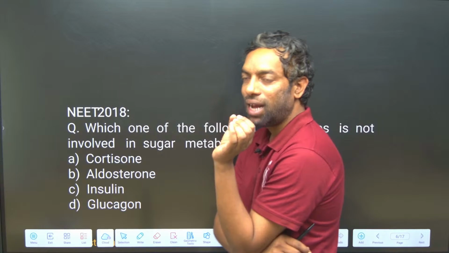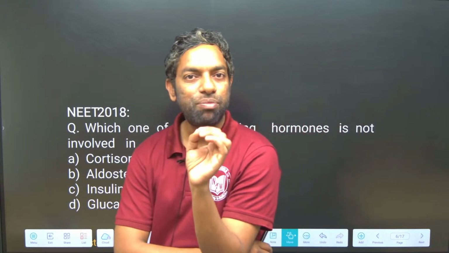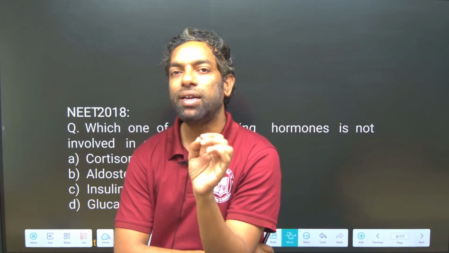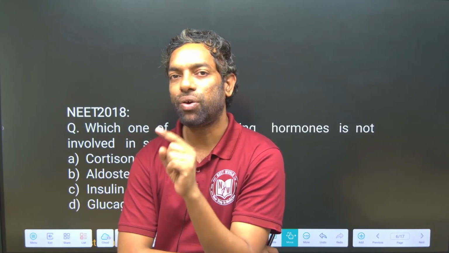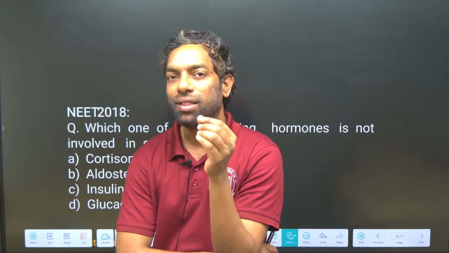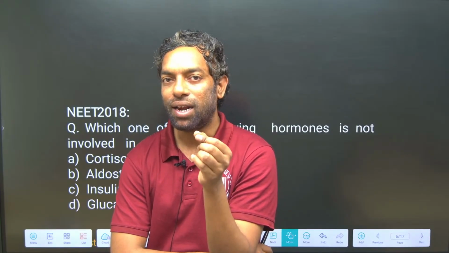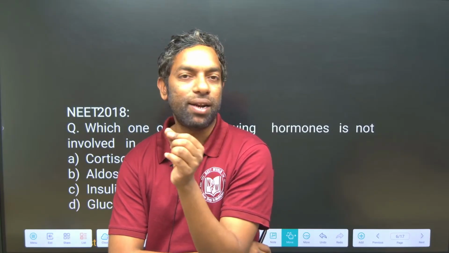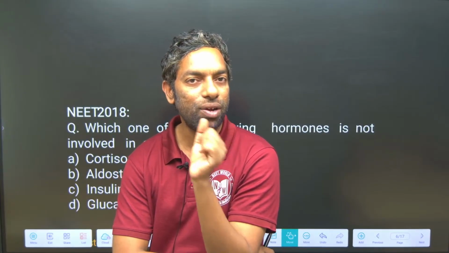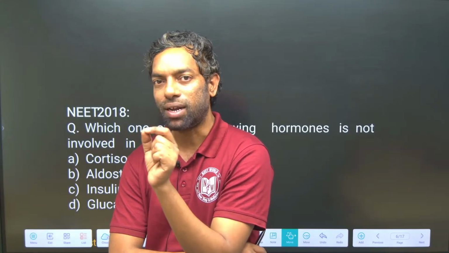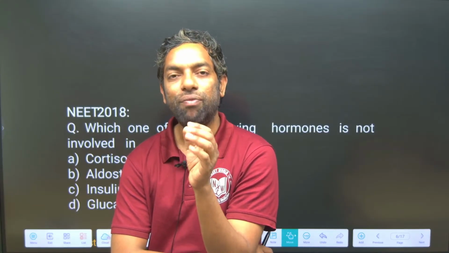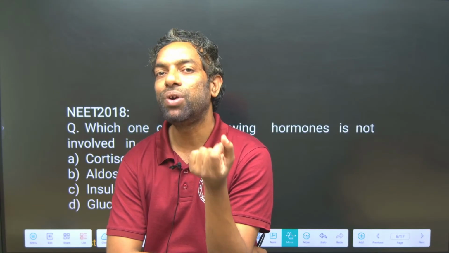Aldosterone is for reabsorption of sodium ions in the DCT part and collecting duct. The adrenal gland is located above the kidney, and the adrenal cortex releases the hormone called aldosterone. Aldosterone acts on the DCT part and collecting duct of the nephron for the reabsorption of sodium ions.